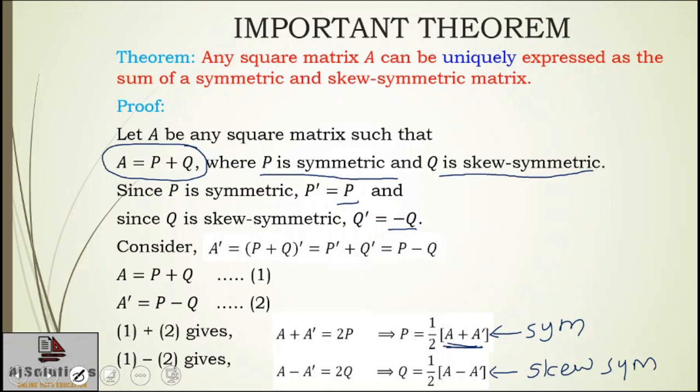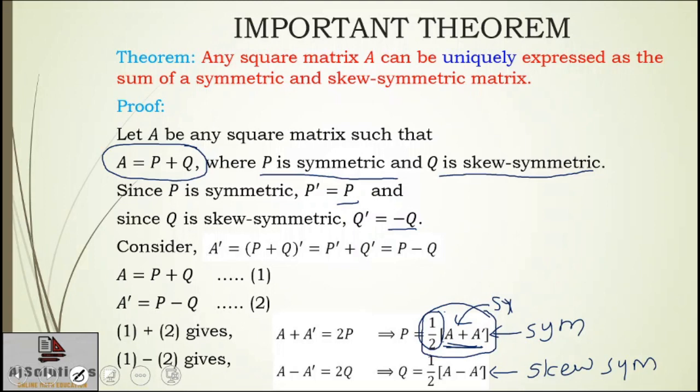And I have result number 2, which says a scalar multiple of a symmetric matrix is symmetric. So this is nothing but a scalar multiple of a symmetric matrix. This is symmetric and this is a scalar, so this becomes a scalar multiple of a symmetric matrix. So this P becomes symmetric with the help of those two results.